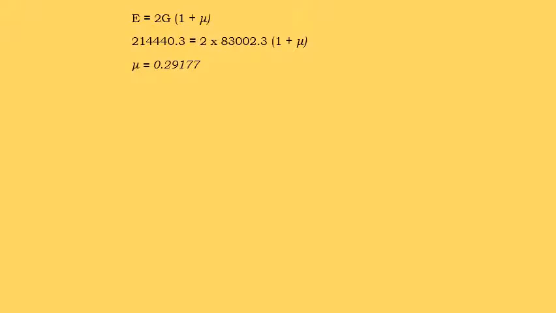Therefore, we got mu equals 0.29177. Poisson's ratio is a unitless quantity, therefore it does not have any units.